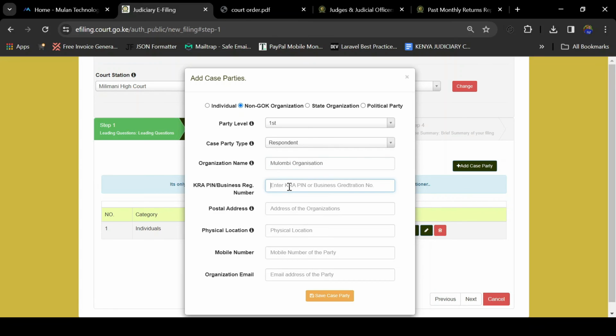You enter the KRA PIN number if you have it. You enter the postal address if you know. You enter the physical address if you know. The email address and the mobile number if you know. Then you click that Save Case Party.